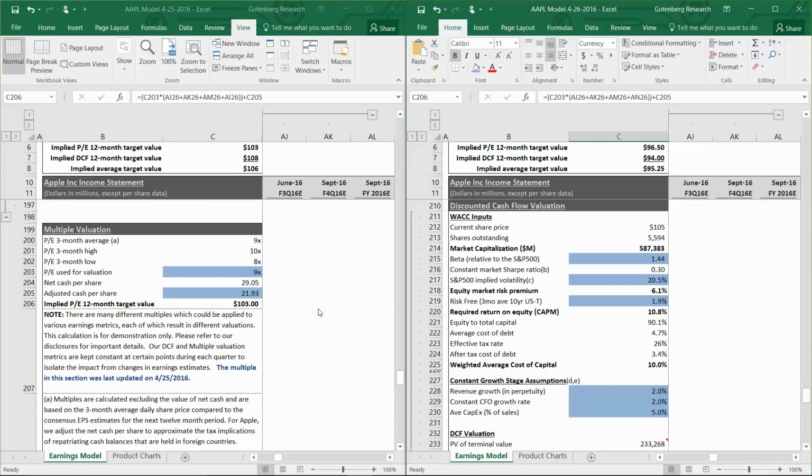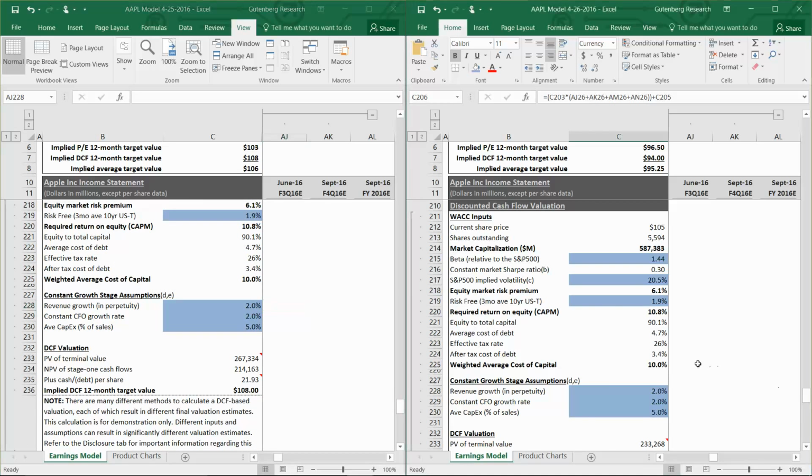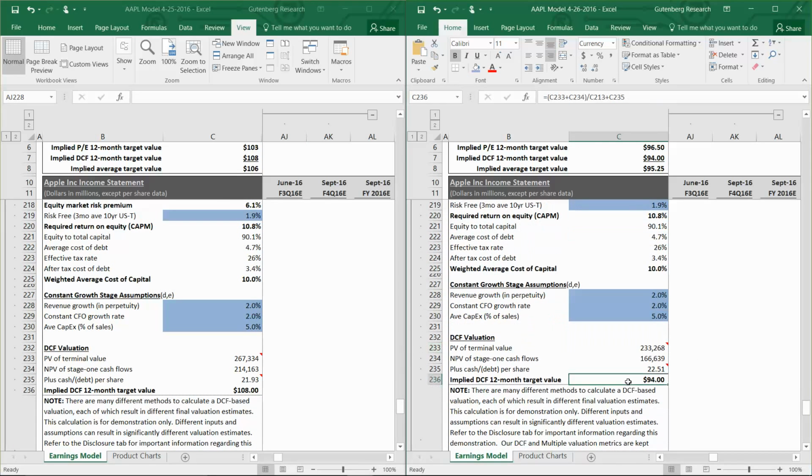Then if we take a look at the DCF, you can see we also haven't changed the beta or the equity risk premium or the required return on equity or the weighted average cost of capital or our long-term terminal value growth rates. But the new valuation using our DCF approach is $94 a share versus $108 prior to this release. So that decline in overall growth rate that we're seeing based on management's guidance for next quarter is really having a pretty significant impact in our valuation model here.